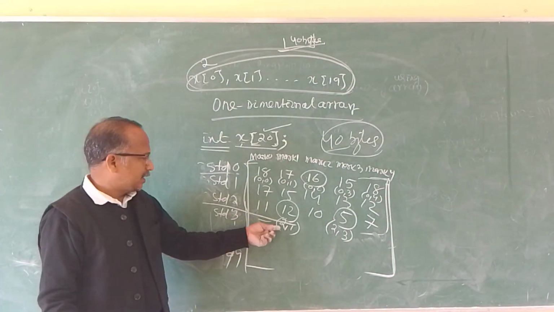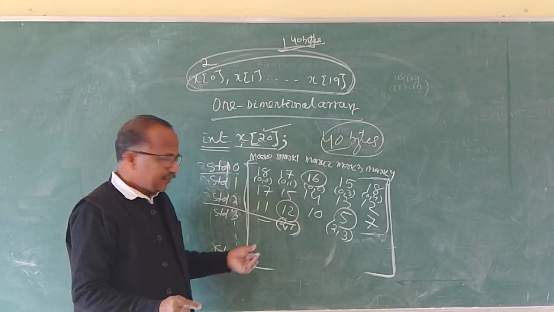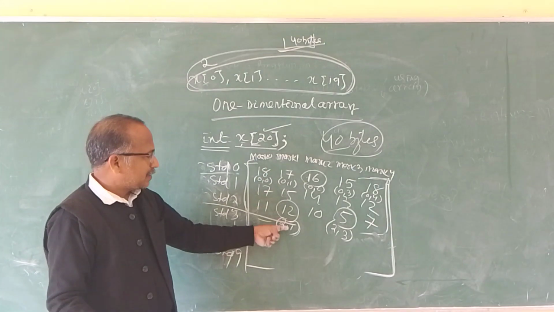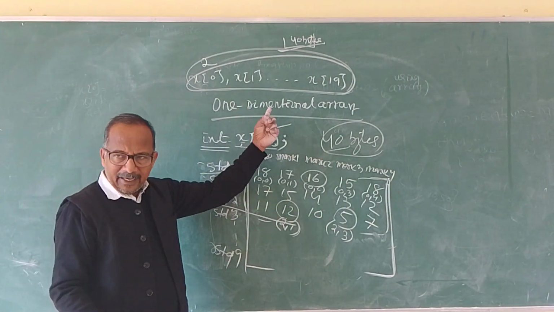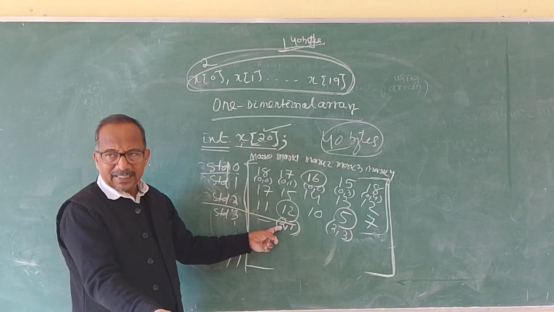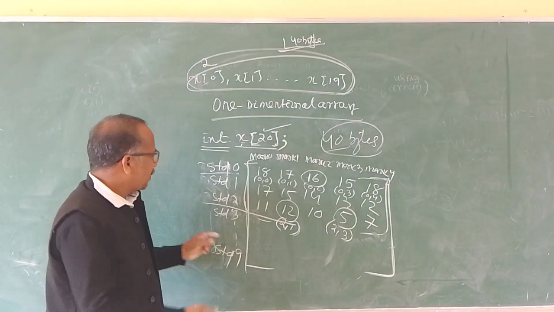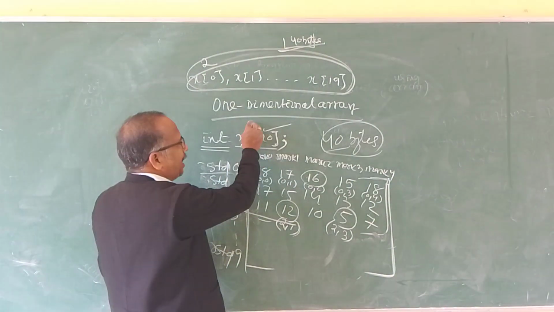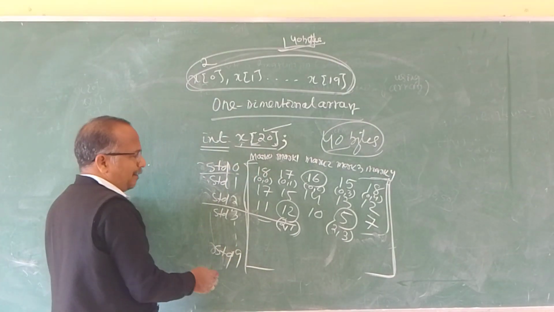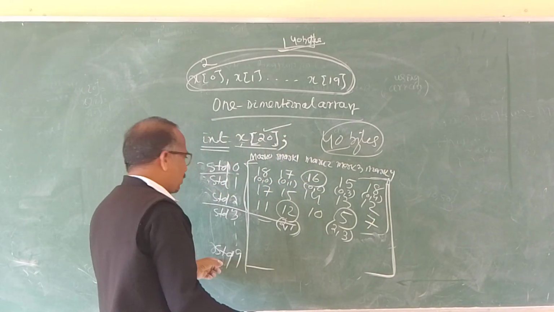For ourselves, this is the third student and second subject mark. But in the case of an array, it is not third, because it starts one less than the row and one less than the column. It starts from the 0th element and the last is 19, so 0 to 19. Similarly, what will the last cell be?